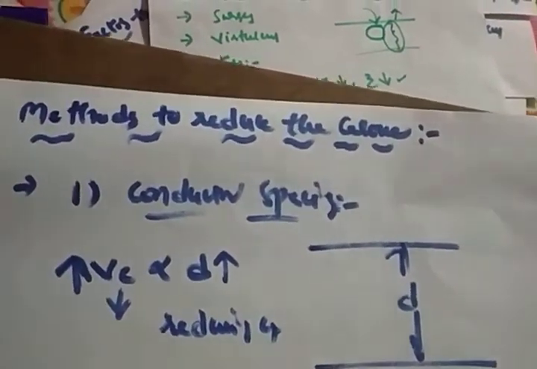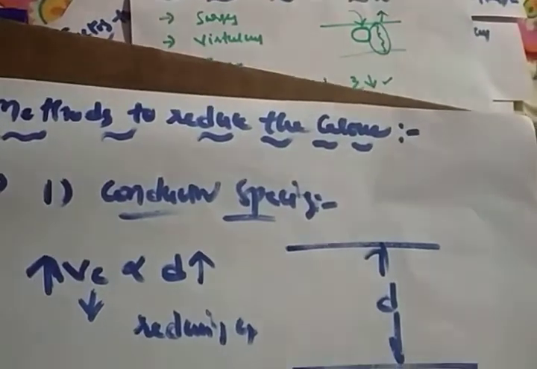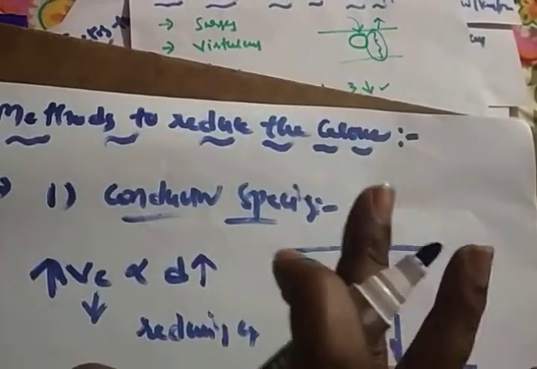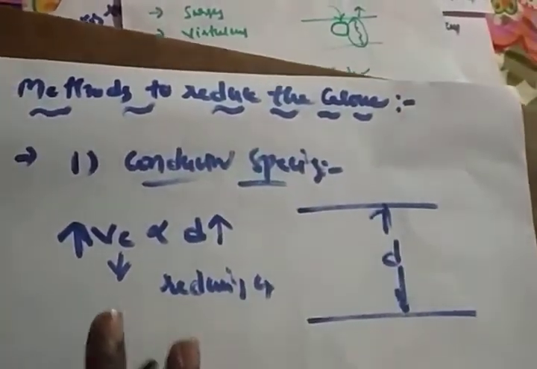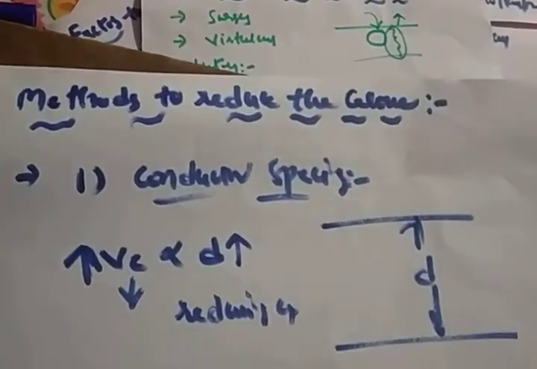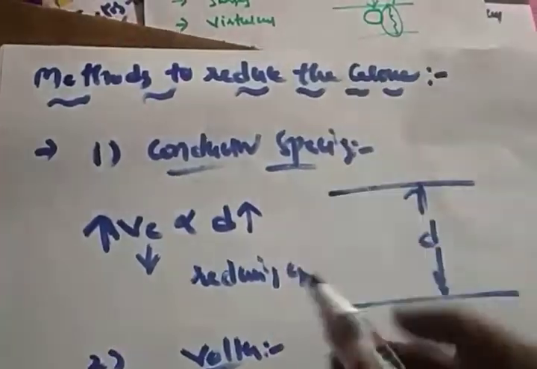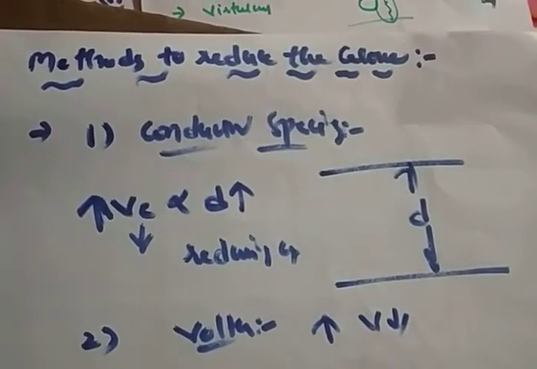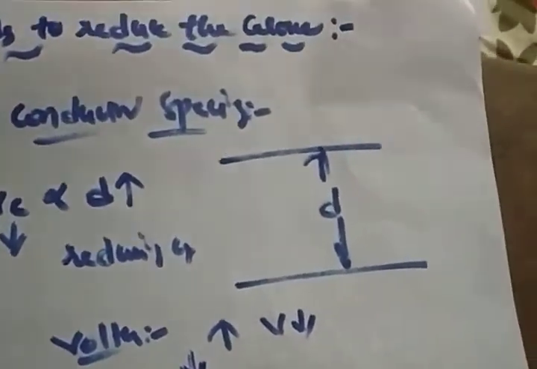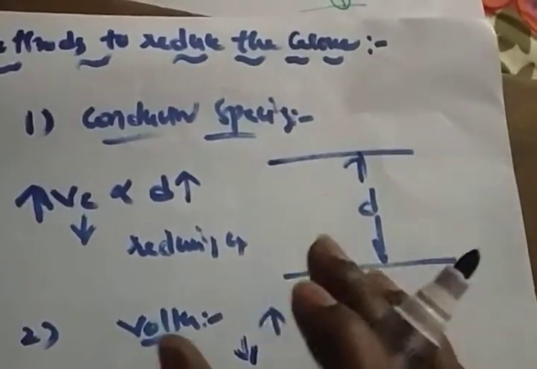I hope it's clear. When you place the conductors at large distances, the voltage required becomes very large. That means corona formation will take a lot of time, which means you are reducing the corona effect. I hope it's clear. Next, the second one: line voltages. If you increase the line voltage, the corona will definitely increase. So to reduce the corona, you have to reduce the voltage. Whatever voltage is transmitted should be very low.